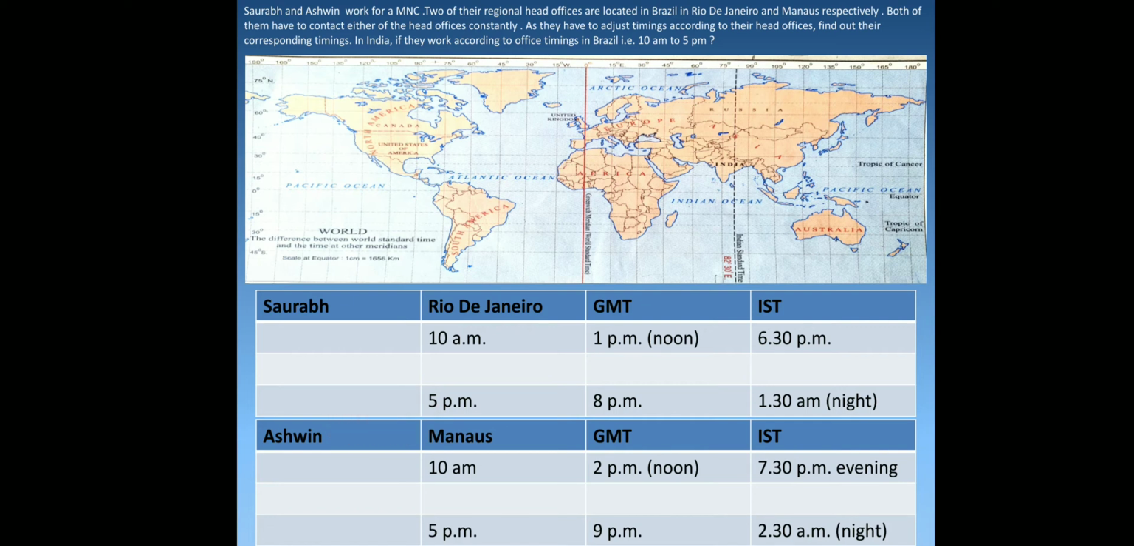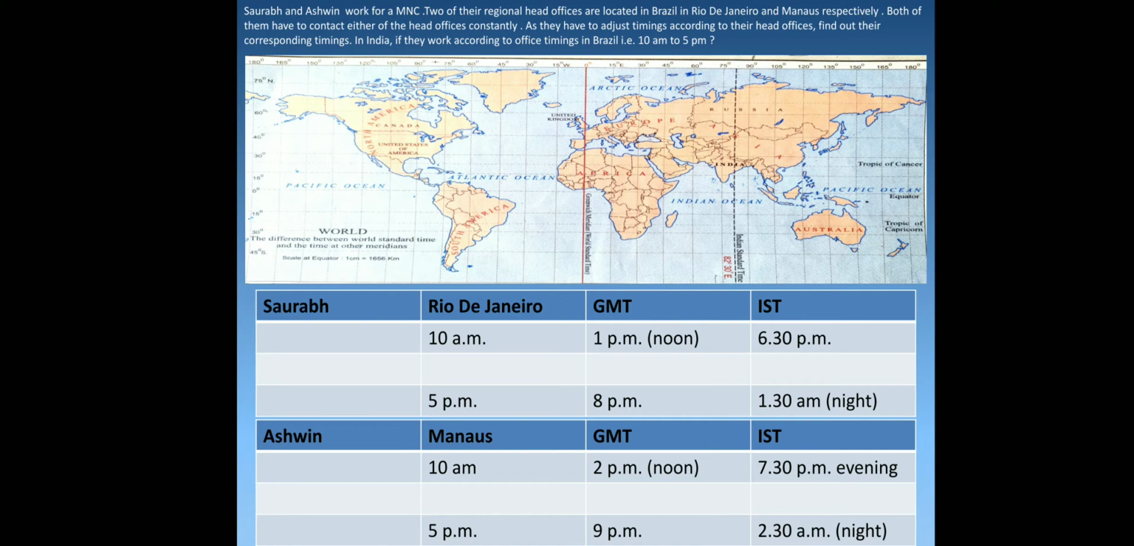Now same goes for Ashwin, but here we'll find the difference of time because Manaus. Now here if you see, children, go through the textbook, that is page number 66, you'll have the figure there, and here the timings are also shown, like 2 hours, 3 hours, 4 hours, 5 hours GMT. Say this Brazilian time is what?